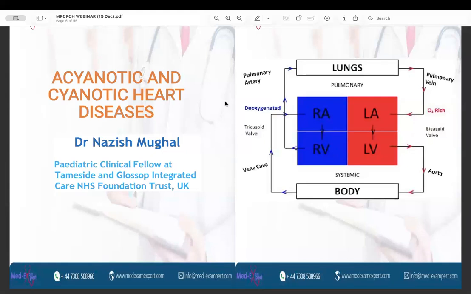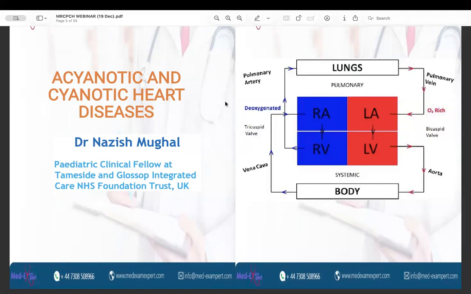Before we start, this is just a normal four-chambered heart, a schematic diagram to help you understand. You can see the four chambers of the heart: the right atrium, the right ventricle, the left atrium, and the left ventricle. The right side of the heart here is blue in color, which shows the presence of deoxygenated blood in the right circulation. And the left side, the left atrium and the left ventricle, you can see is red in color because it is oxygen-rich, oxygenated blood.